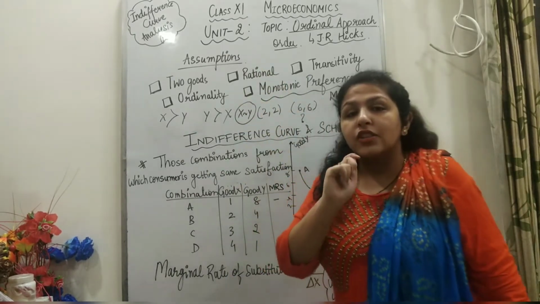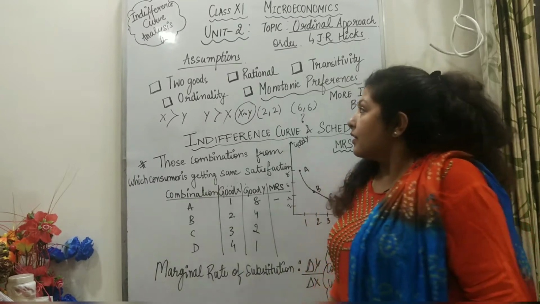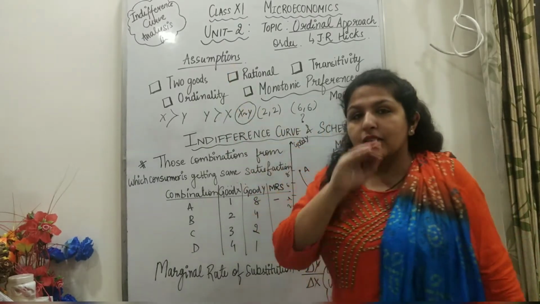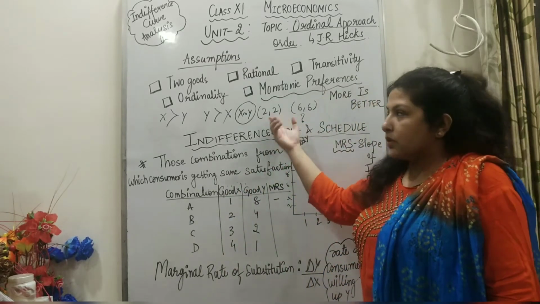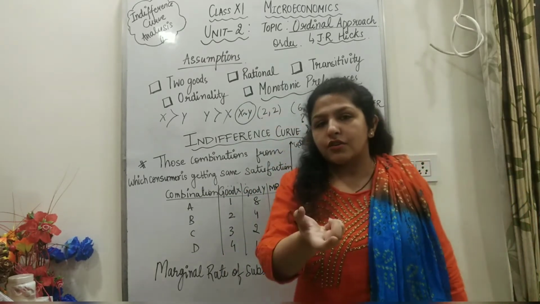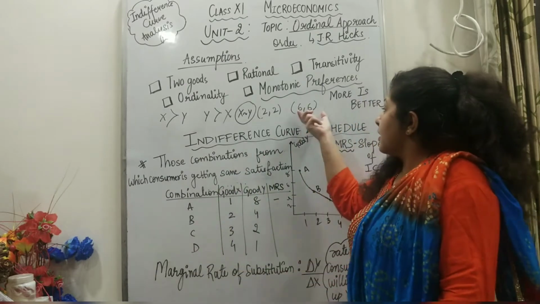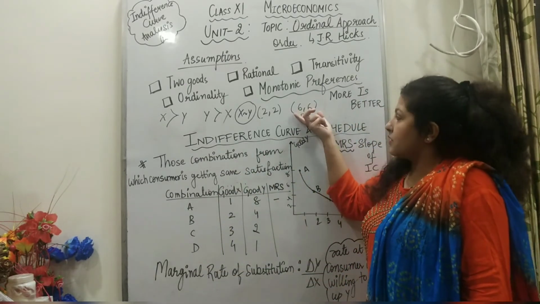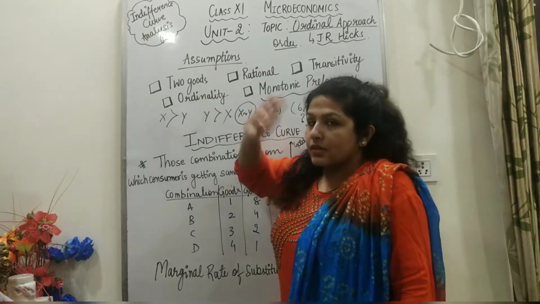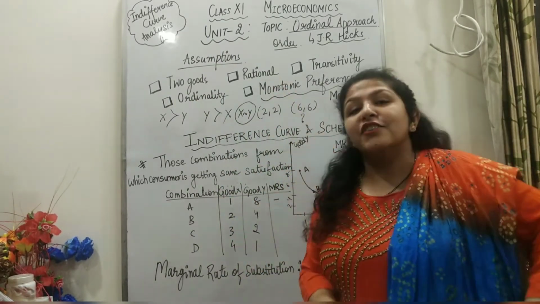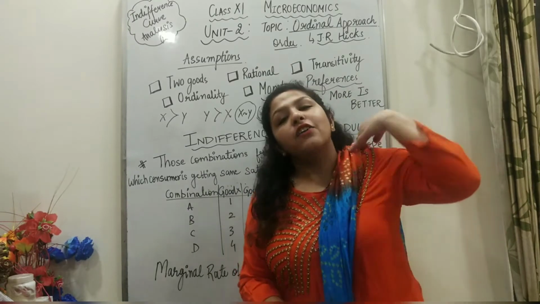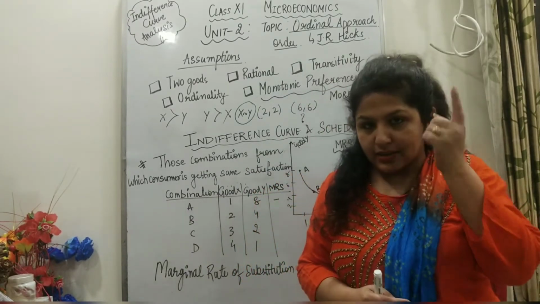So let's know the assumptions. Then we will move to the main content of the chapter, right? So the assumptions are: we are assuming we have a consumption bundle of two goods. As I have written, 2, 2 is a consumption bundle having 2 units of good X and 2 units of good Y. Similarly, 6, 6 is 6 units of X and 6 units of Y. So the first assumption is clear, we are having two goods.